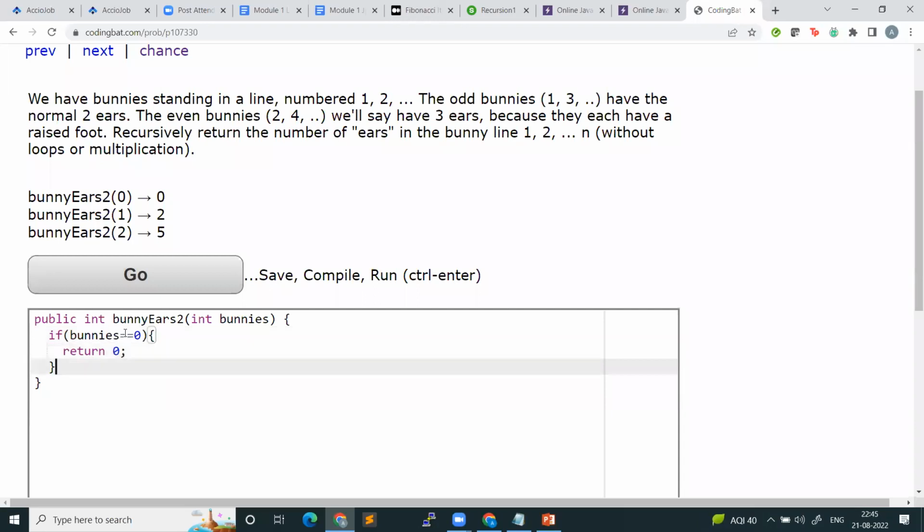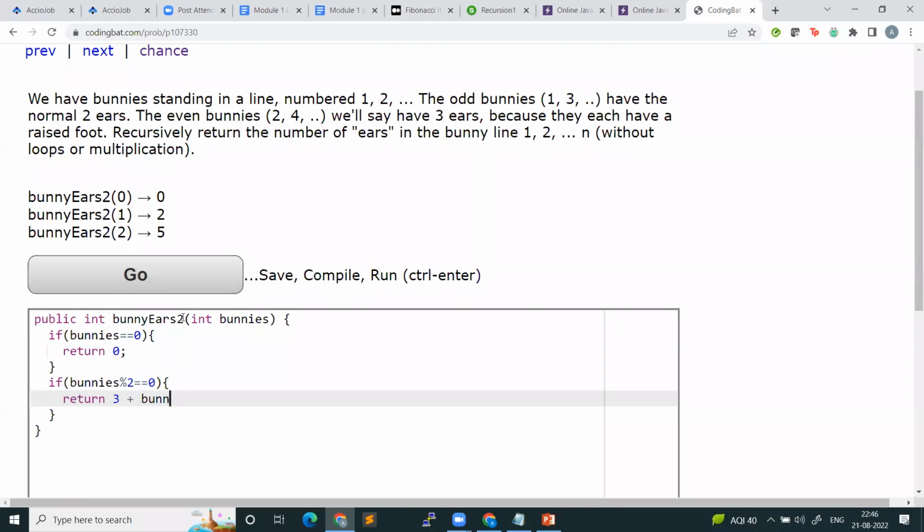Return 0. Okay. Now what will I check? I have to find the total number of years of these many bunnies. If the number of bunnies is even, then I'm standing on an even numbered bunny. So how many years does an even numbered bunny have? 3 years, right? So I will say return 3 plus bunny years 2.